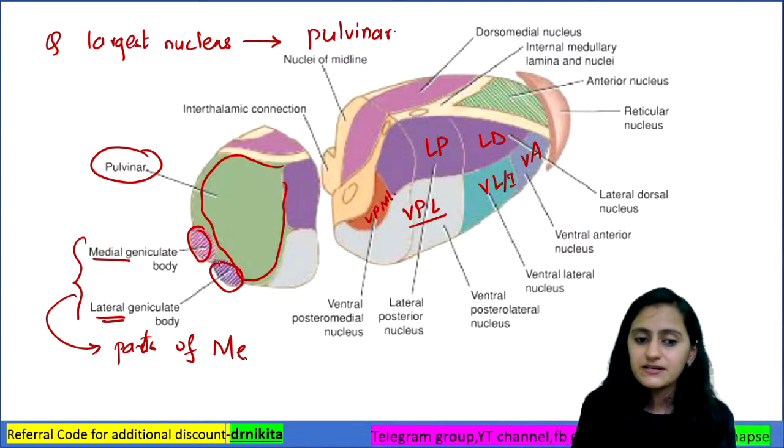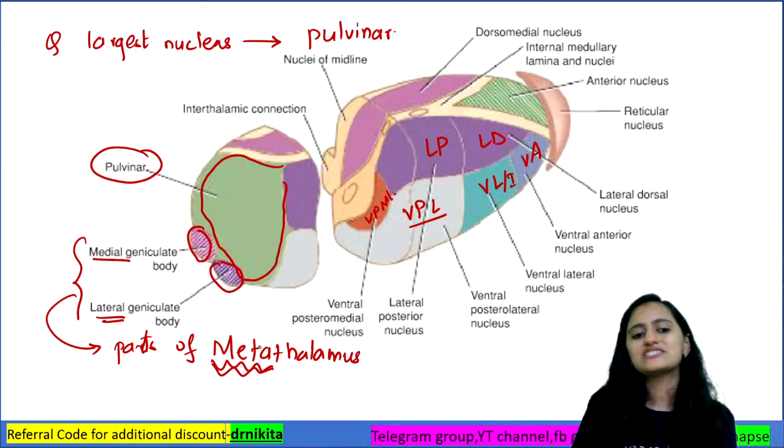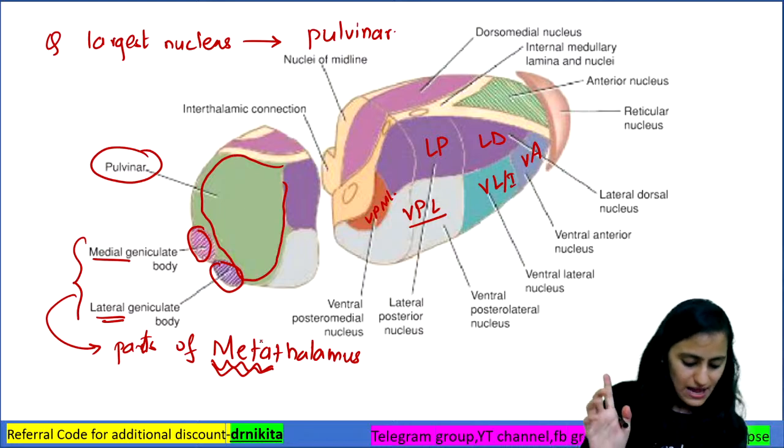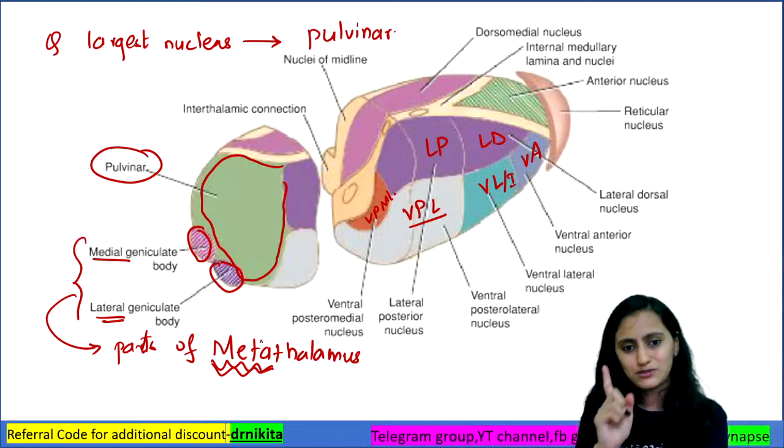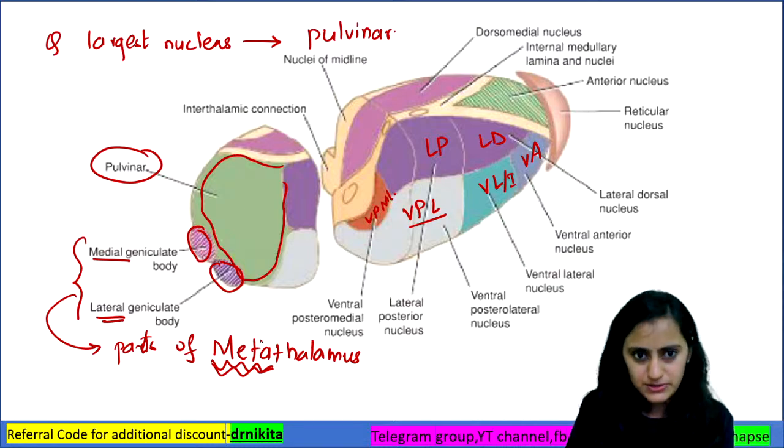Please remember, these are parts of the metathalamus. This has been asked previously. So remember that the geniculate bodies are parts of the metathalamus, not sub or epi or hypo. So one point again to be added to your notes.